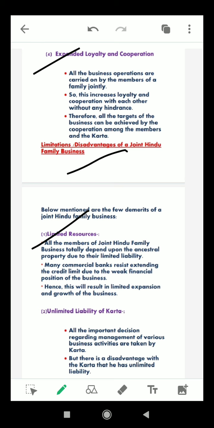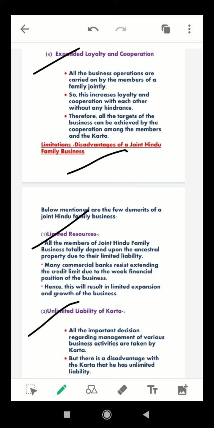Next is, many commercial banks resist extending the credit limit due to the weak financial position of the business. So many commercial banks resist extending the credit because of the weak financial position of the business. Hence this will result in limited expansion and growth of the business. So due to that, the business cannot expand or grow.